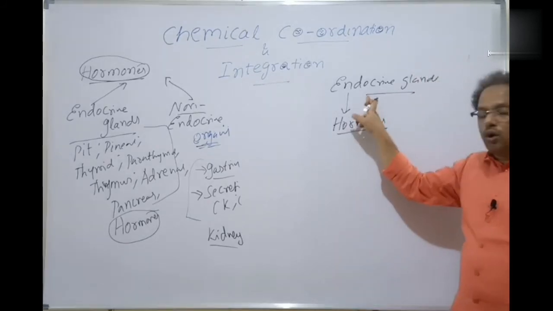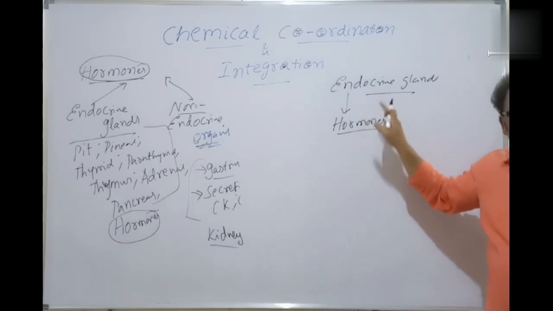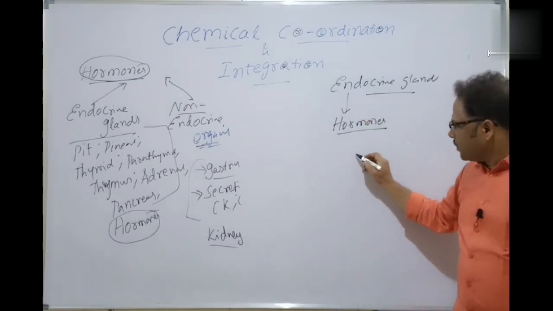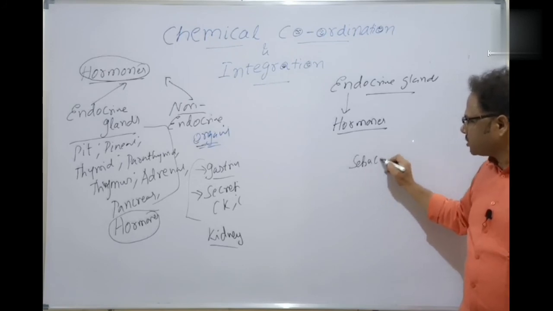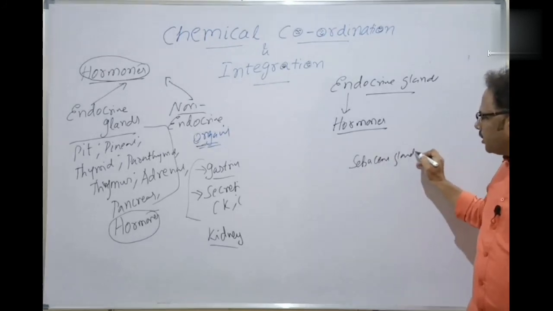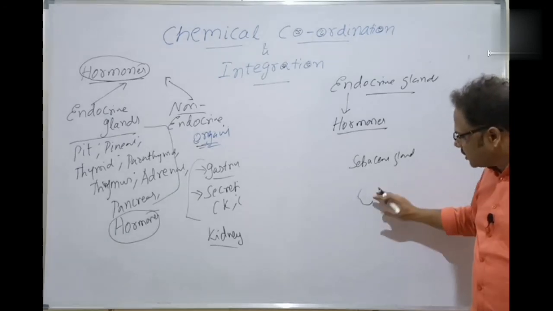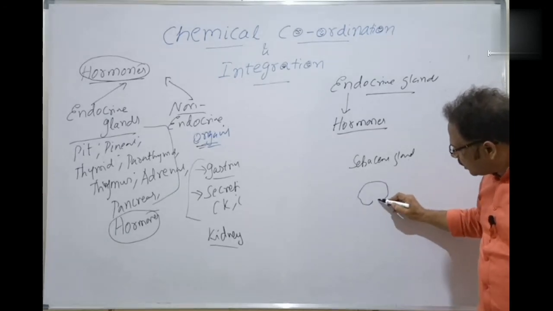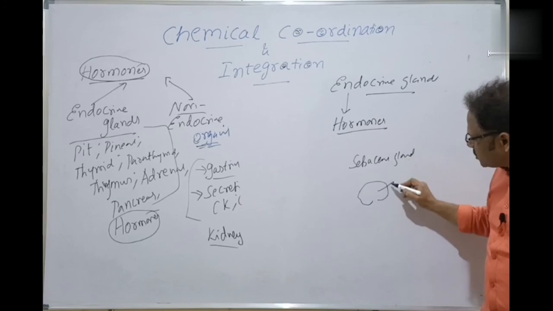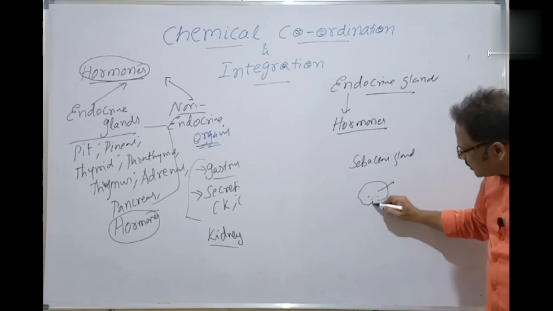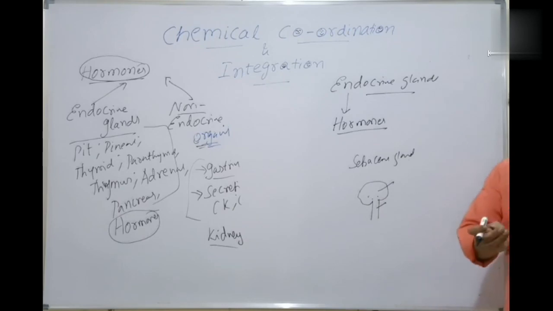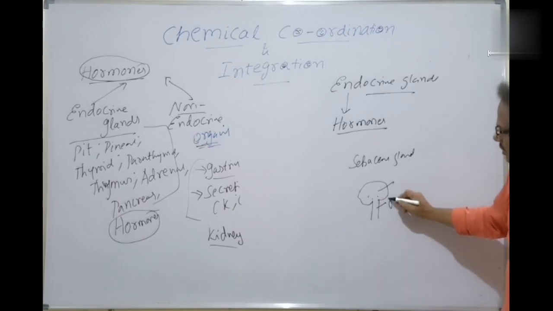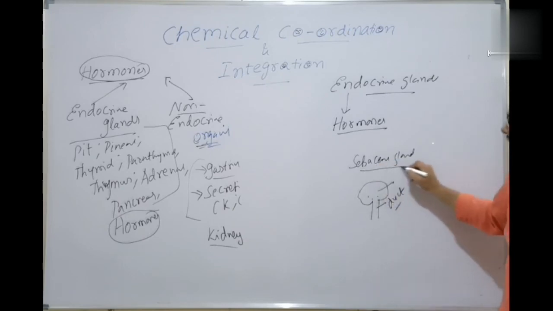But these endocrine glands do not have ducts. For example, you take a sweat gland or any sebaceous gland, for example, the oil gland. This is the oil gland or sebaceous gland. It releases the oil through the duct. A small pipeline, a tube-like structure is there. The duct is there here. And this is called an exocrine gland.